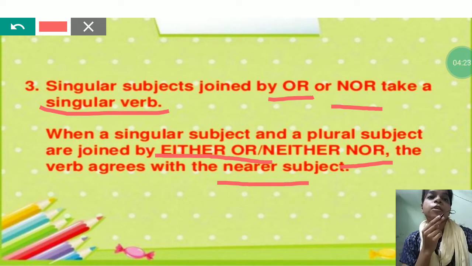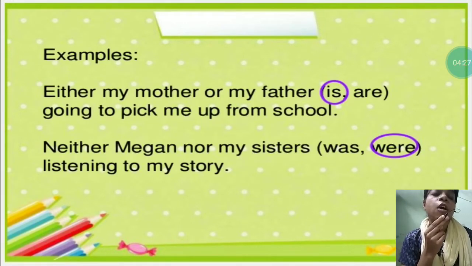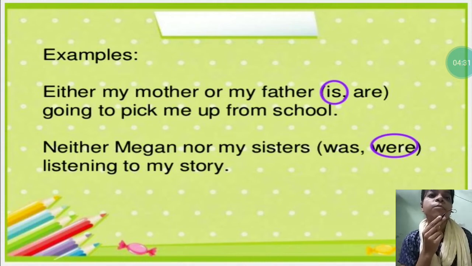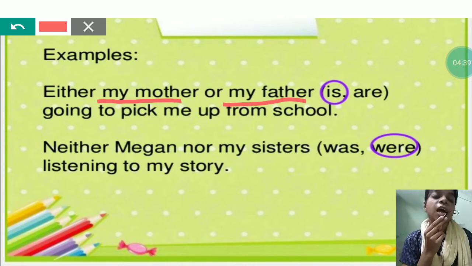or nor. For example, either my mother or my father is going to pick me up from school. Here you can see there are two subjects. First one is my mother, second one is my father. Both are singular, hence it will need a singular verb.